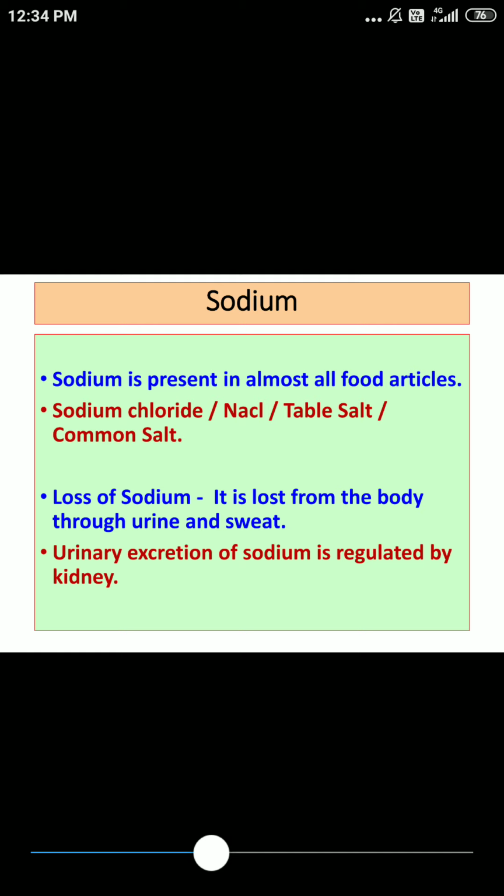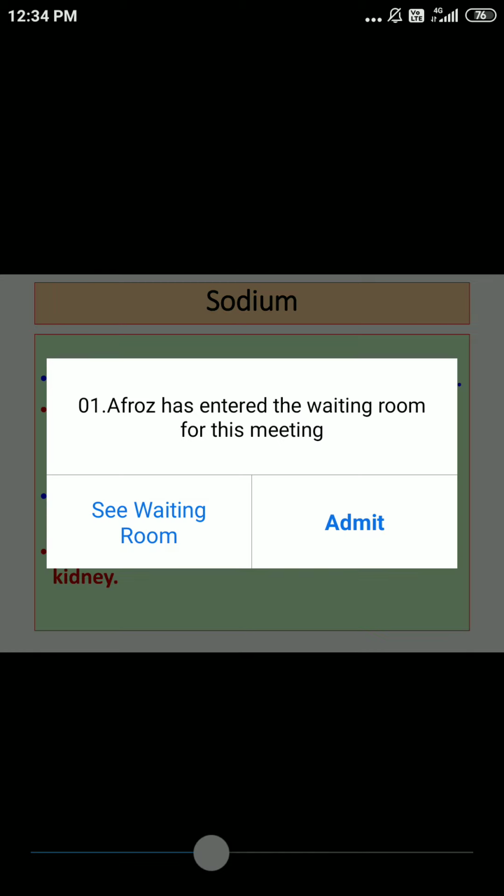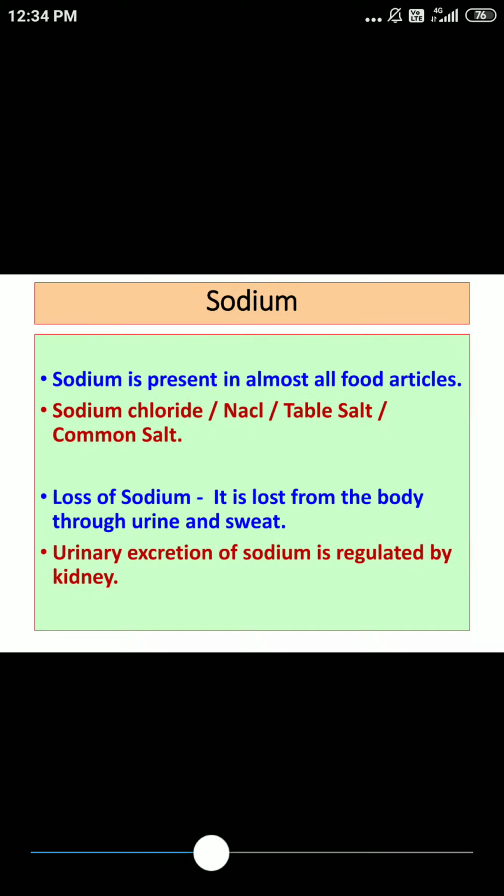So what we said: 100 grams of sodium we can find in our body. It is present in body fluids, widely distributed in extracellular fluid. Sodium is required for acid base balance. It maintains ECF volume. It helps to maintain excitability of nerves and muscles.